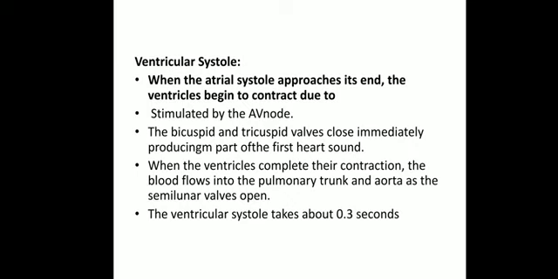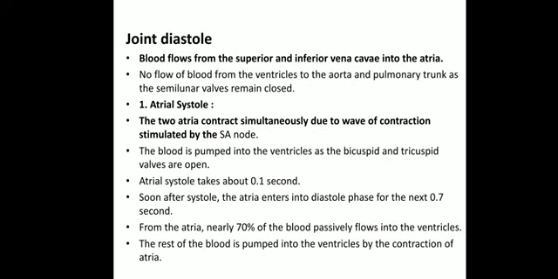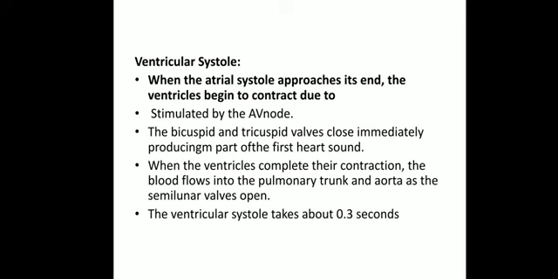Okay. Now once the atrial systole is done, next is the ventricular systole. When the atrial systole approaches its end, the ventricle begins to contract due to the stimulation. But as we have seen, there is a specific timing between the SA node and AV node. The impulse generated by the AV node is delayed, and they are programmed in such a manner that the SA node will get the impulse first, and then the AV node, with a specific difference in time between the activation of the SA and AV nodes.